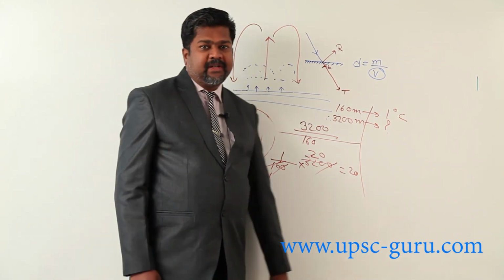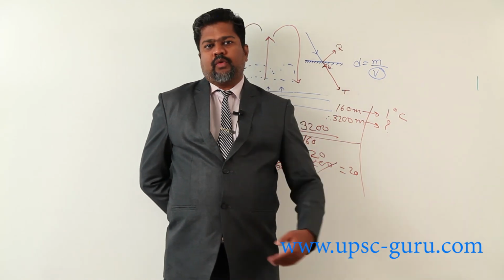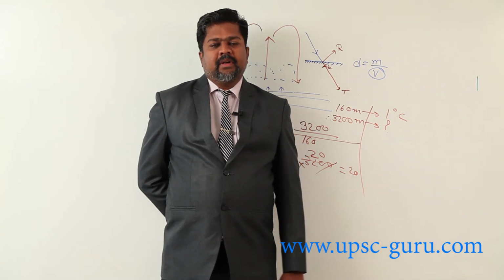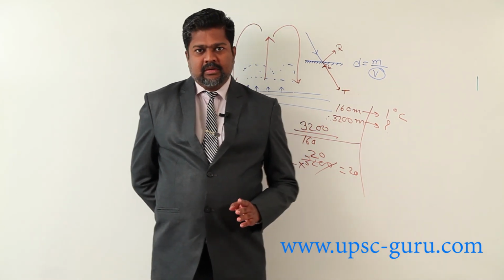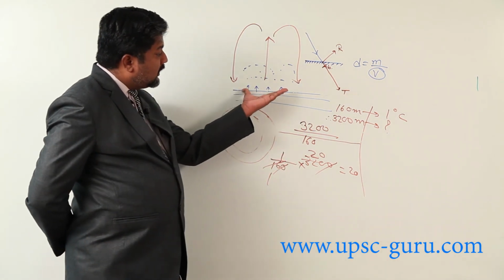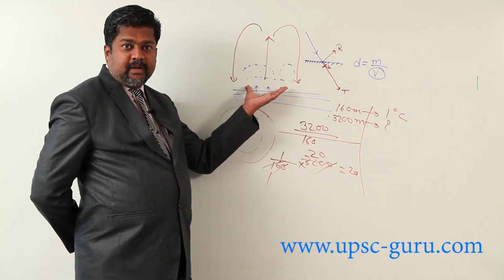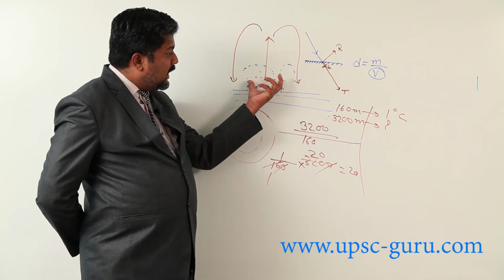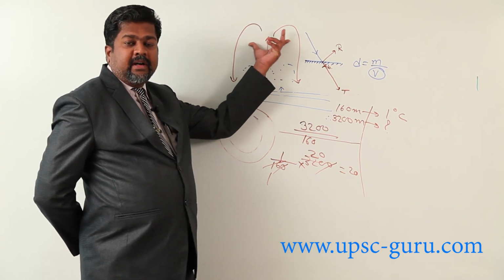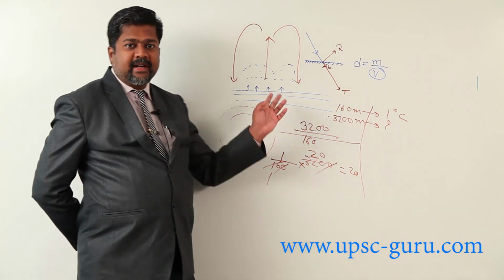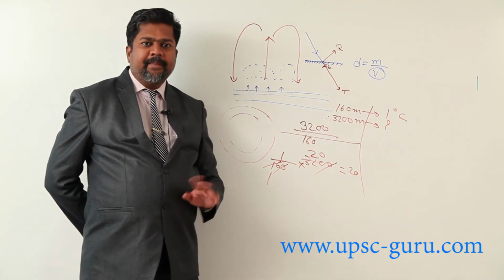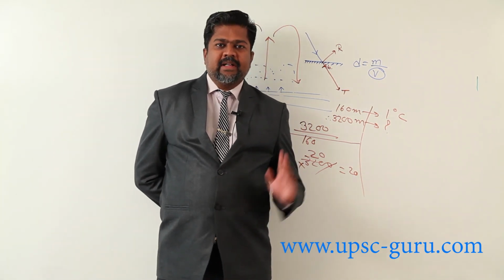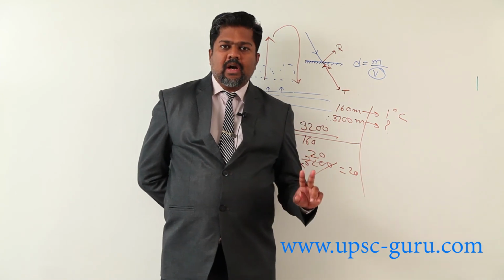Now this type of precipitation, whether rainfall, snowfall, pellets or hailstone, is called convectional precipitation. What is convectional? Air becomes hot and starts moving upward along with moisture. It expands, and because of expansion, temperature decreases. This process is called adiabatic change. That is, temperature decreases on account of expansion.